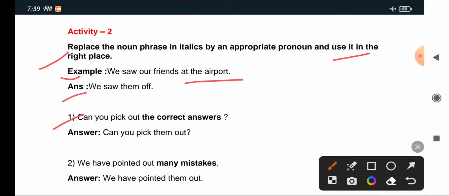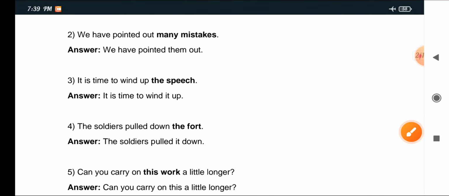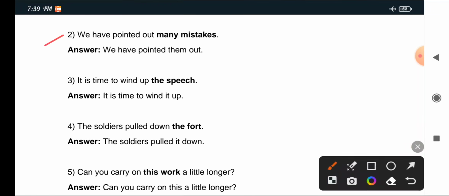1: Can you pick out the correct answer? Can you pick them out? Write: Can you pick them out? Next, number 2: We have pointed out many mistakes. We have pointed them out. Write: We have pointed them out. 3: It is time to wind up the speech. It is time to wind it up.